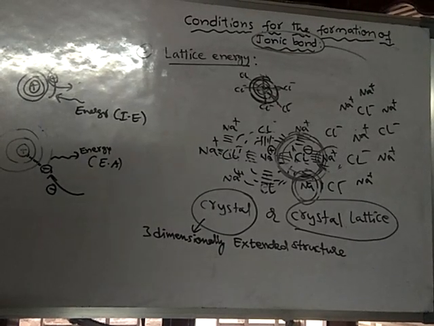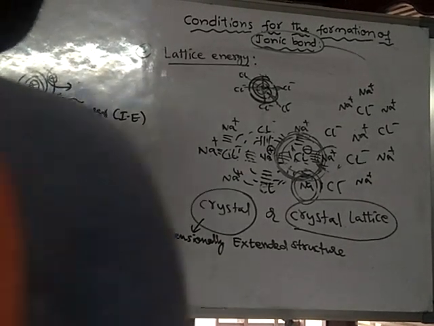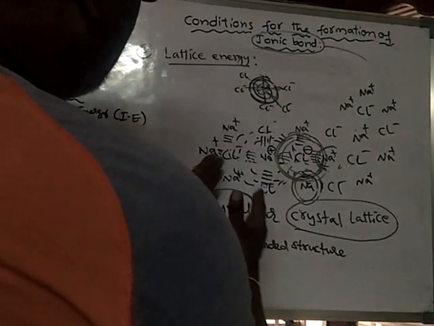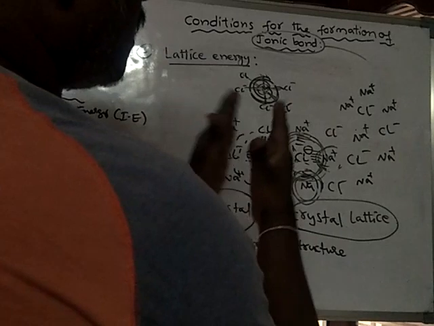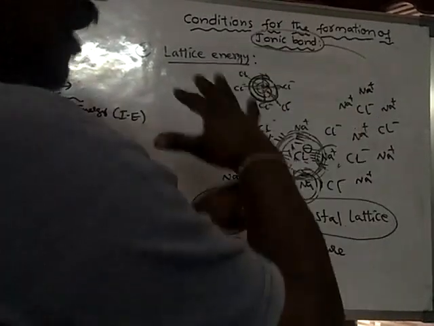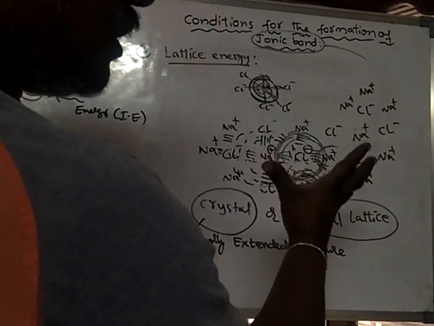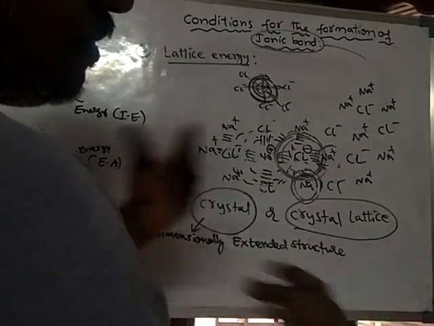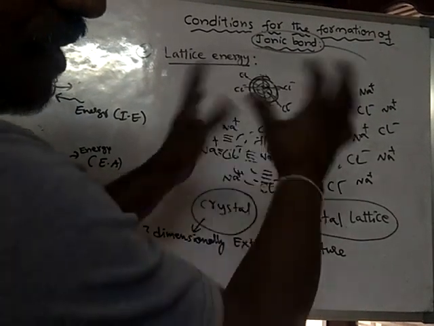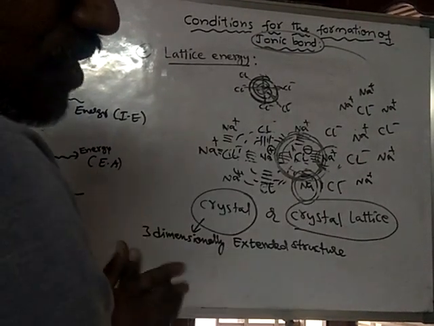So there will be continuous release of energy. As the crystal is growing in its length, width or size, with the growth of crystal size, the release of energy will increase. There will be loss of energy by that system or by that crystal.